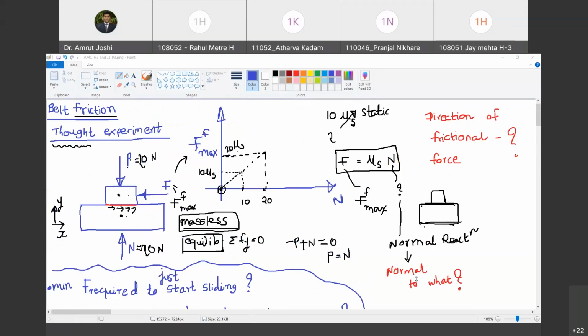Okay, so we have clarified a little more what the normal reaction is. Normal to what? You have to draw a tangential plane that occupies all the points in contact between the two surfaces, and perpendicular to that tangential surface, whichever is the direction, that direction we call the normal direction. And the reaction offered by one object on the other in that normal direction is what we are going to look at. Are you with me? Yes. Okay, so we are absolutely clear now.